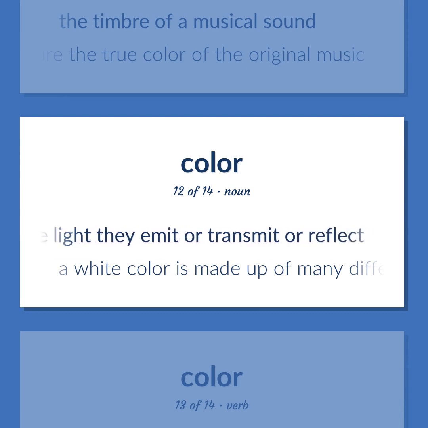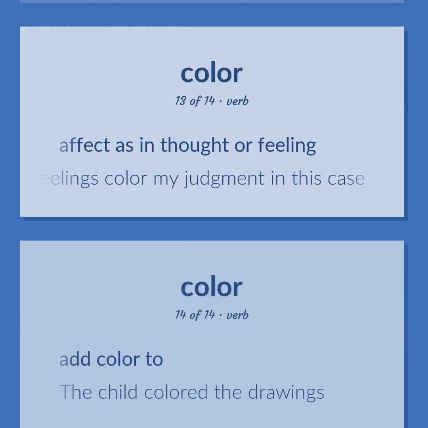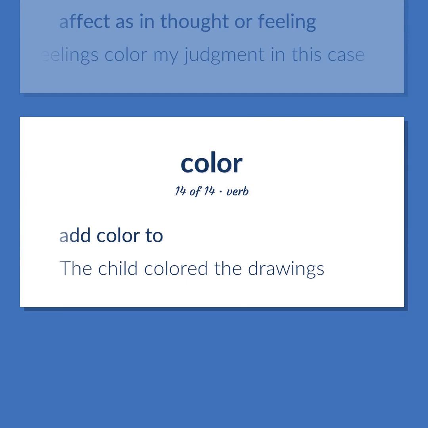A white color is made up of many different wavelengths of light. Effect as in thought or feeling. My personal feelings color my judgment in this case. Add color to. The child colored the drawings.